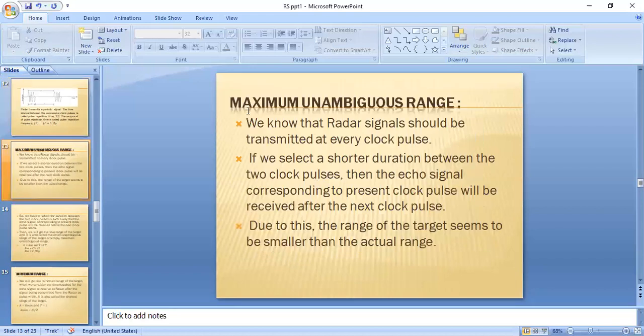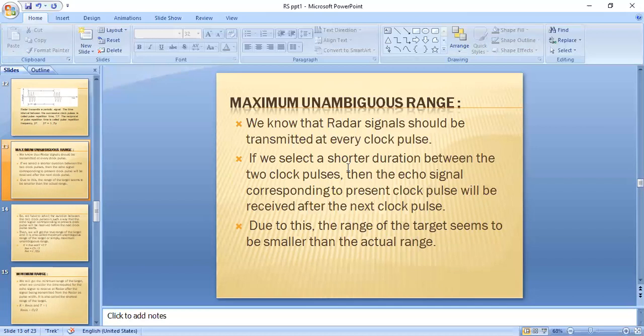So next one is maximum unambiguous range. The radar transmits a signal at every clock pulse. If you select a shorter duration between the two clock pulses, then the echo signal corresponding to the present, or first, clock pulse will be received after the next clock pulse. That means if the duration between the clock pulses is small, then the echo signal related to the first clock pulse will be received after the next clock pulse.